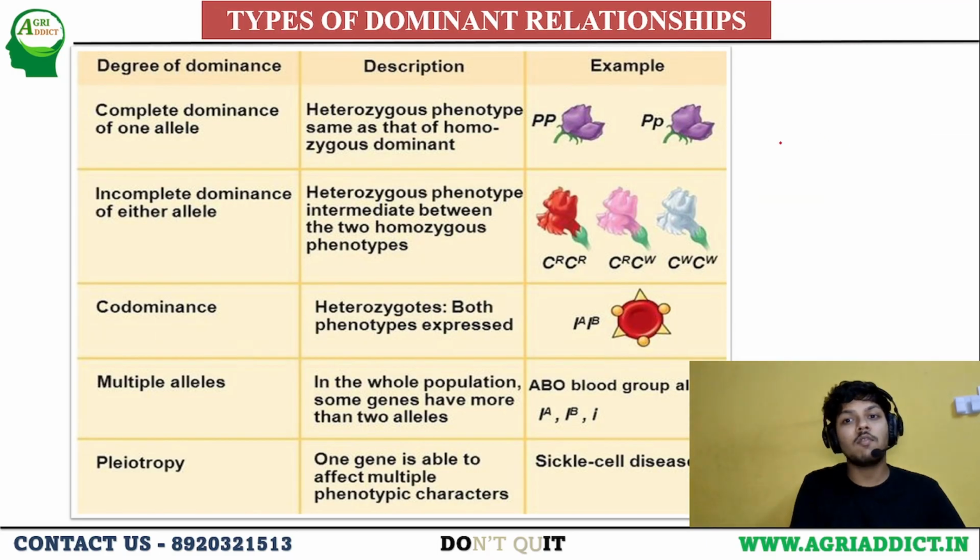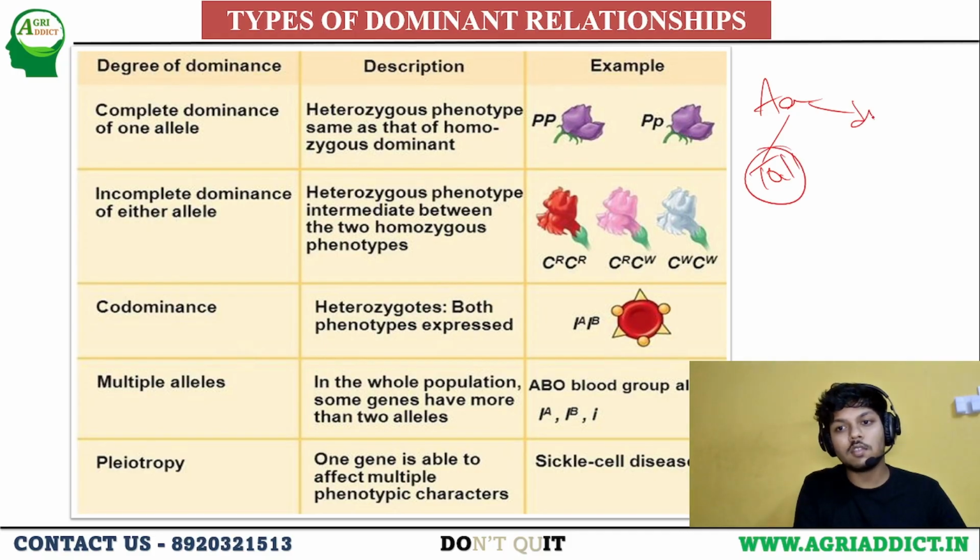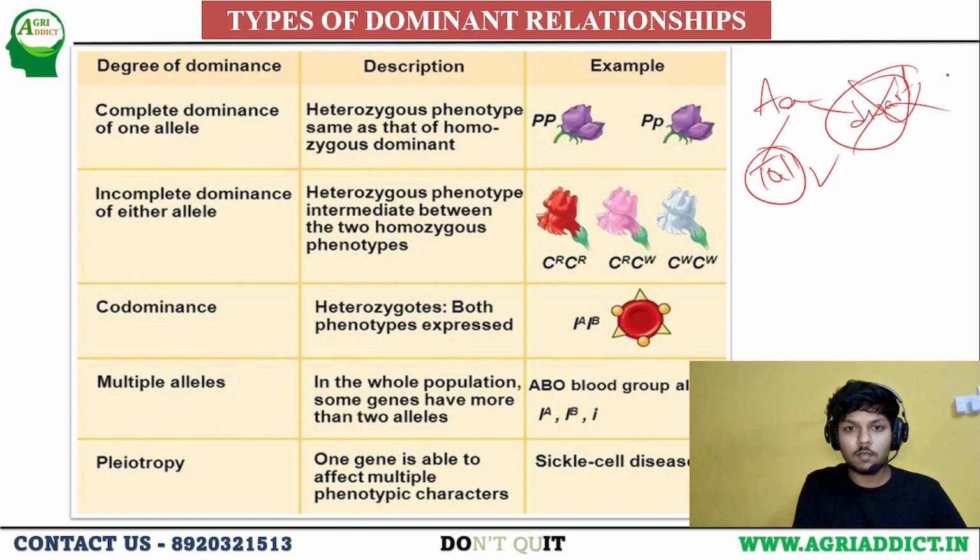This is the type of dominant relationships. Complete dominance means, as you all know, capital A and small a. Here, if capital A is the tall character and small a is the dwarf character, in the progeny only tall is expressed, dwarf is not expressed. That is called complete dominance.